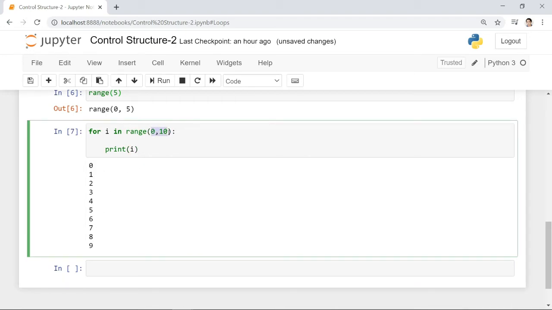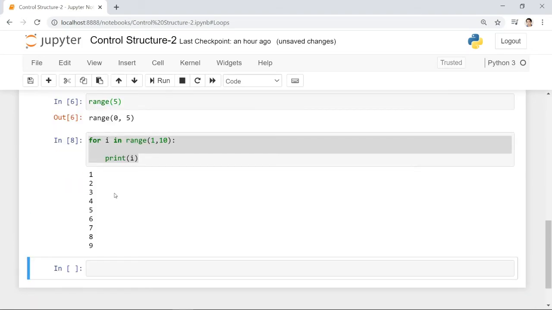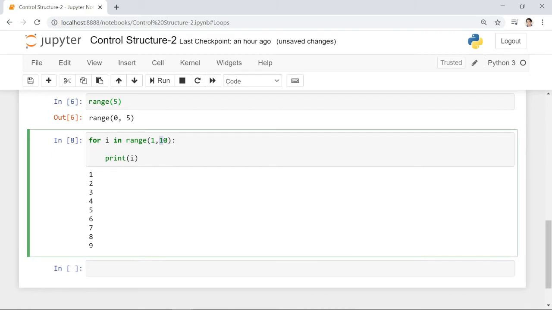Don't be confused with this one. It's still 10. From 0 to 9, that's 10 items. Again, indexing starts at 0 here. But if you want to start with 1, shift enter again. Now it will be 9 items only. It does not mean that it will end with a numerical of 10. It means start from 1, then the limit here is 10, but it's not included. That's why it's only 9 items for the printout.